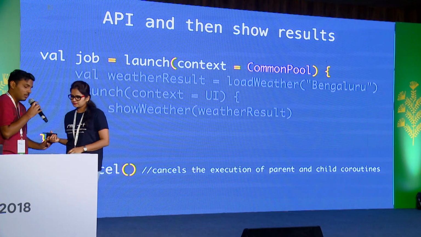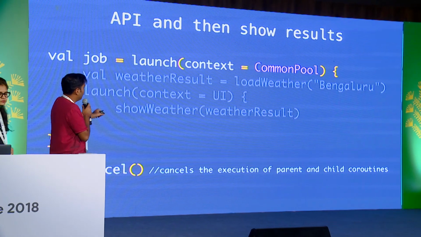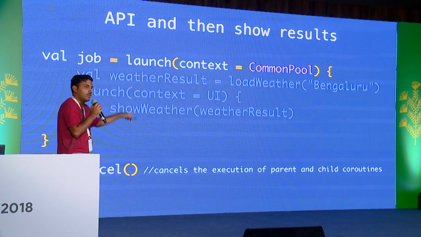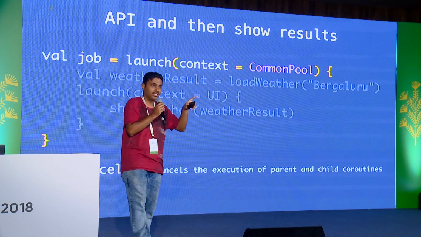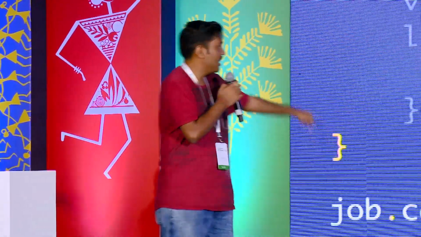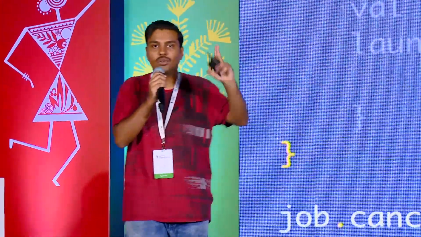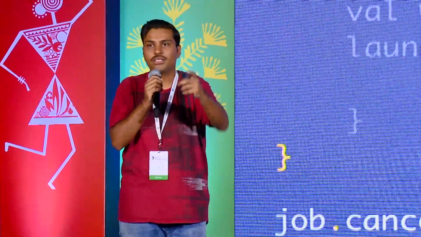Sorry, I just want to mention one more thing. When you do something like this, as you can see, I have a parent coroutine, launch with context common pool. Common pool is nothing but a pool of threads. There's a formula for it. If you go to the standard lib, it's an exercise for you, please go through it and understand what common pool is. Second, when you say job.cancel, how many of you know what would happen here? Okay, except Rivu. Sorry, Rivu, you're an expert on this. What would happen here is, let's say we have nested multiple coroutines: talk to API 1, talk to API 2, talk to API 3, combine all those results and then show them on the UI thread.